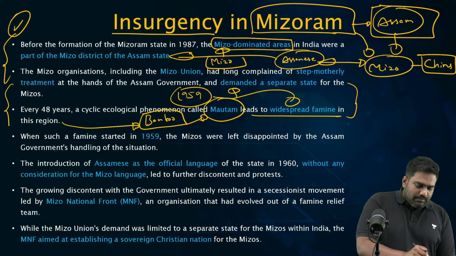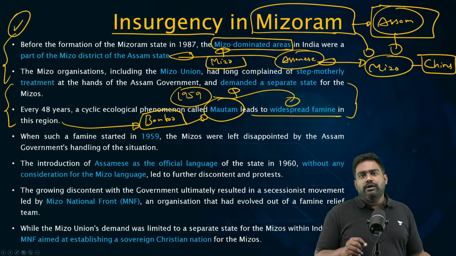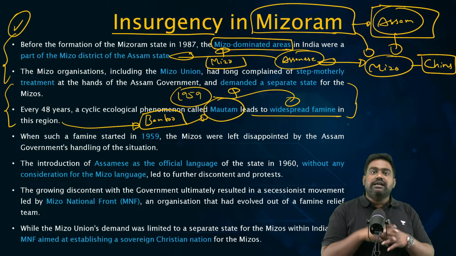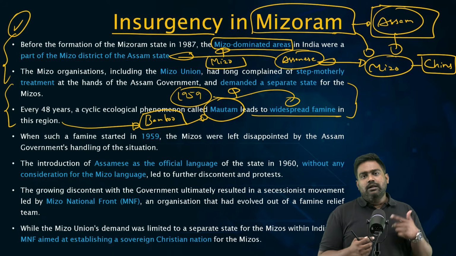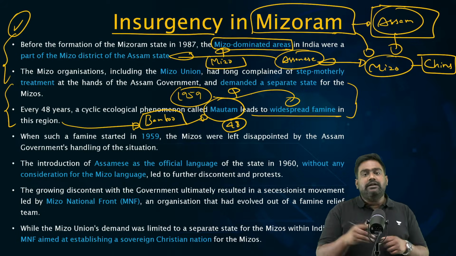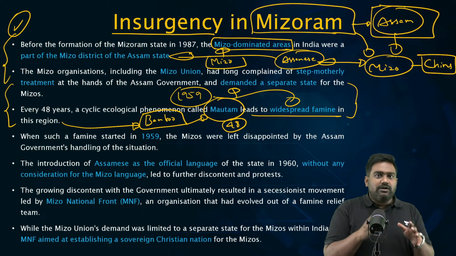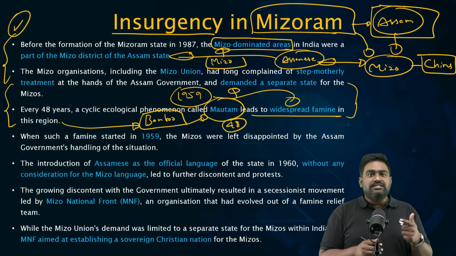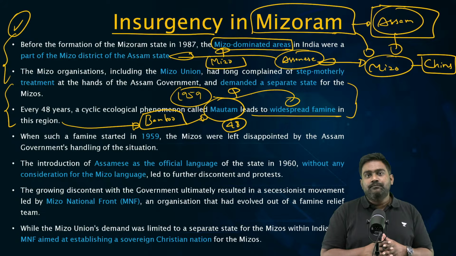Now, these bamboo plants flower in a cyclical manner. There's an ecological cycle, a 48-year cycle. It repeats every 48 years. There is a mass flowering of the bamboo that occurs once in 48 years. It's called the Mautam season.